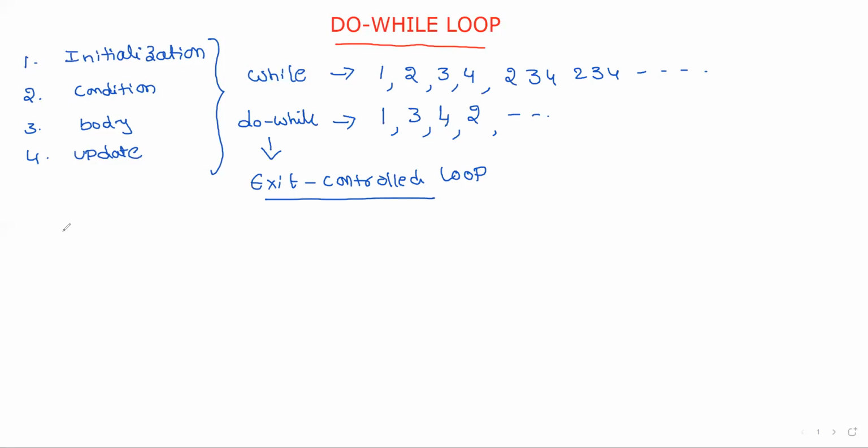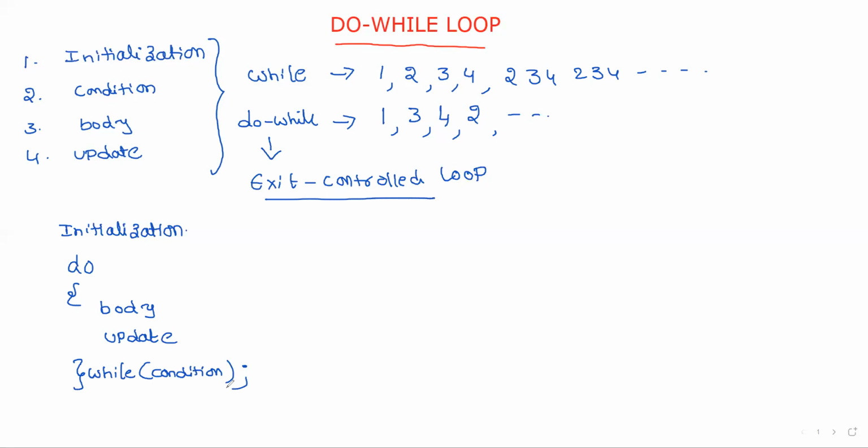I will show you the syntax, then it is very easy. First perform initialization, then do. Inside the do, we write the body of the statement, and then update, and the syntax is, after closing the loop, while of condition, compulsorily ended with a semicolon.